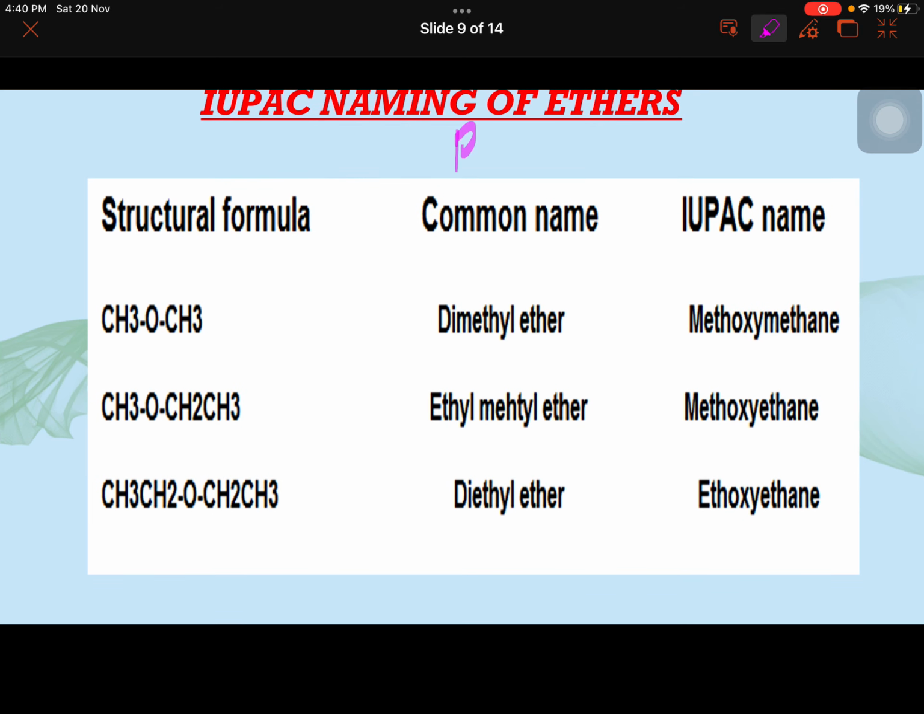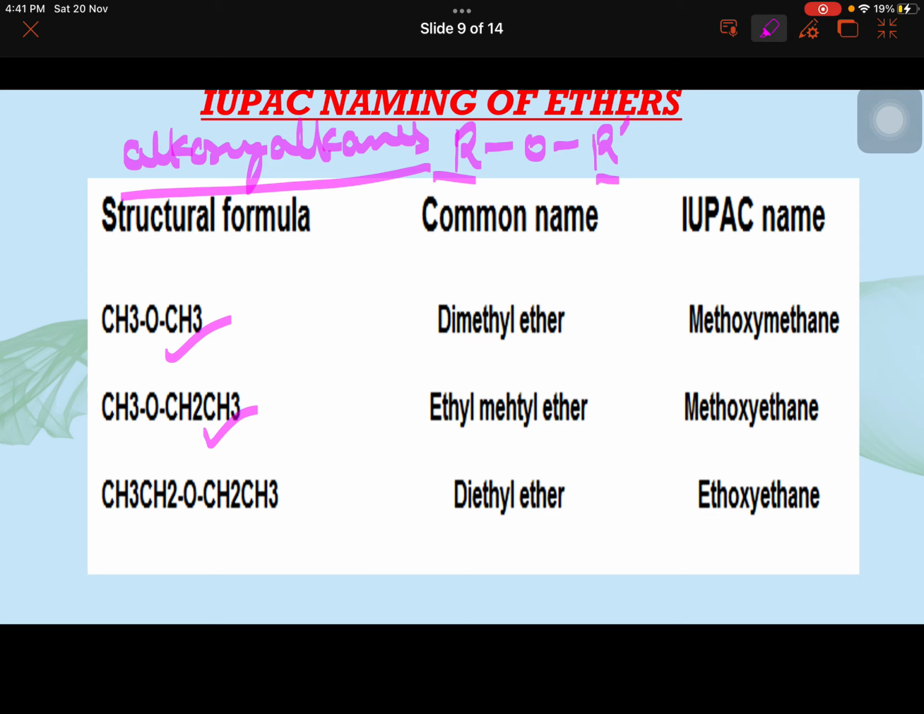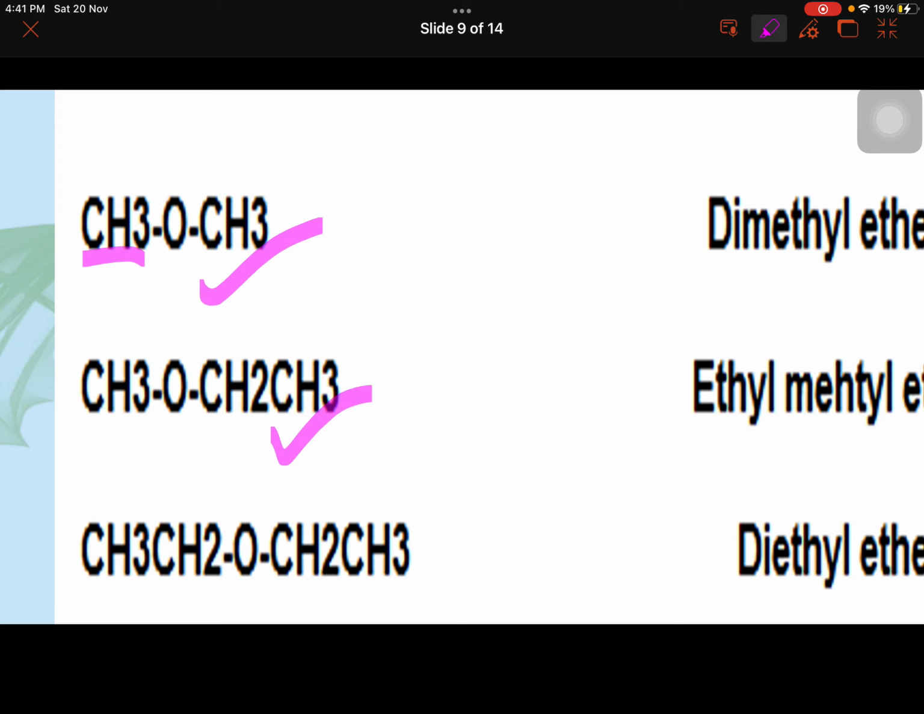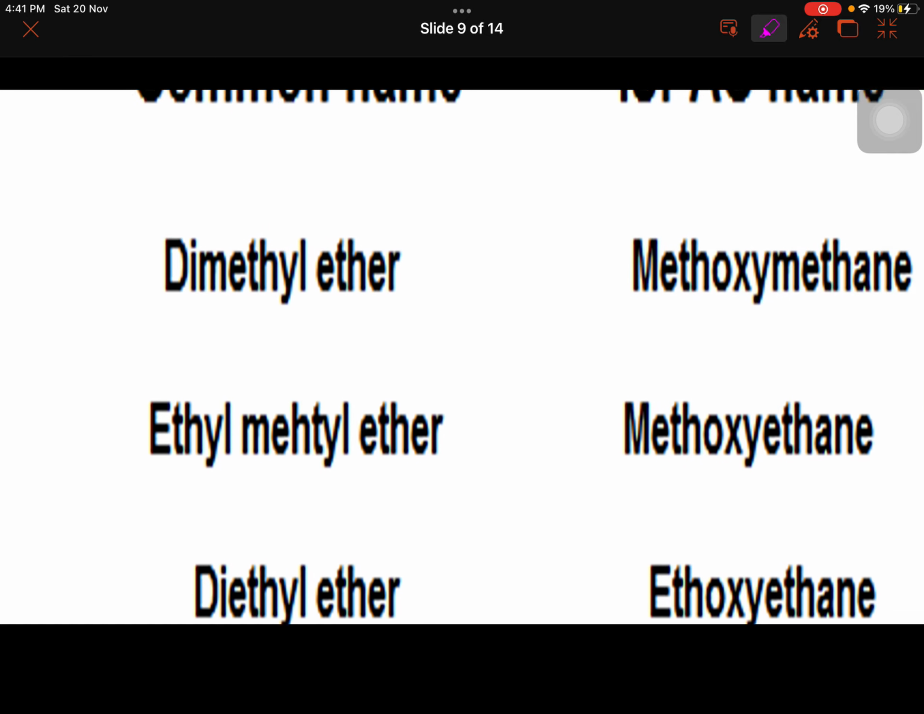Ethers. Ethers have the general formula ROR dash. R and R dash may be the same like here. They may be different like here. So they are called alkoxyalkanes. And the rule is very simple. Alkoxy is the substituent, which is the smaller R group if R groups are different, and alkane is the bigger one. So here I have both methyl, methyl. So it is methoxymethane.